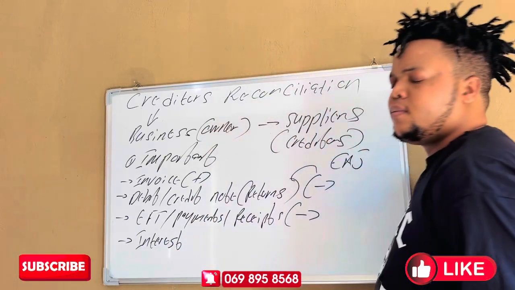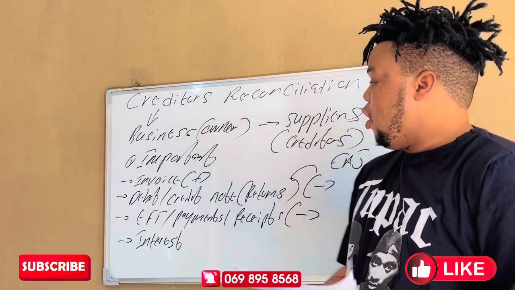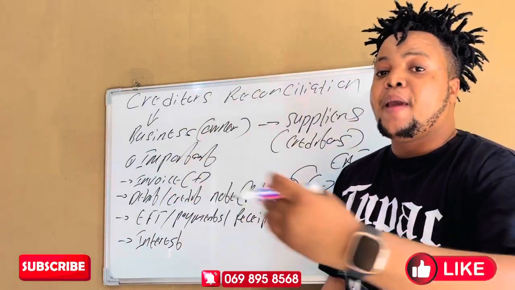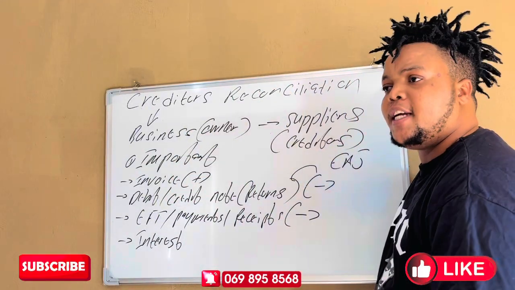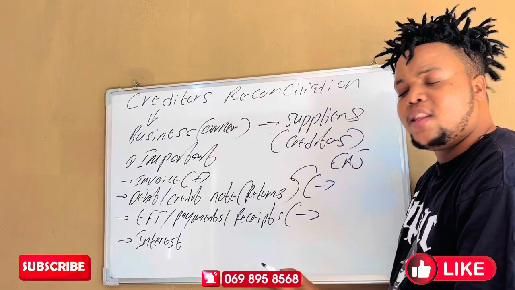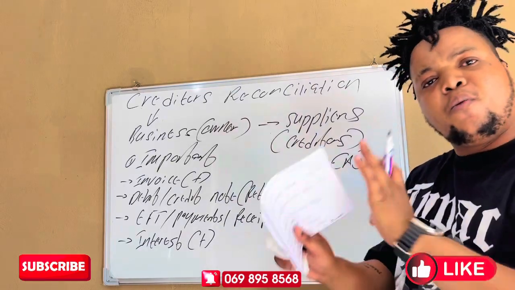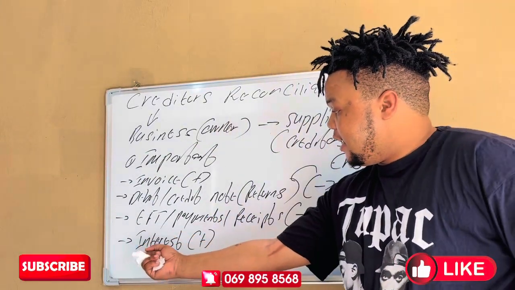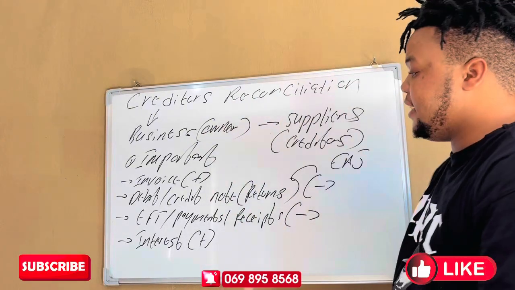Interest. The supplier will charge us interest depending on the payments, maybe when payments are late and the business didn't pay in time according to the agreement. So we are going to be charged interest on our debt. When they charge us interest on the debts, it simply means that our debts are going up. So when you see the word interest, you must be very careful that the debts of the business are increasing, because they are adding to the debts.